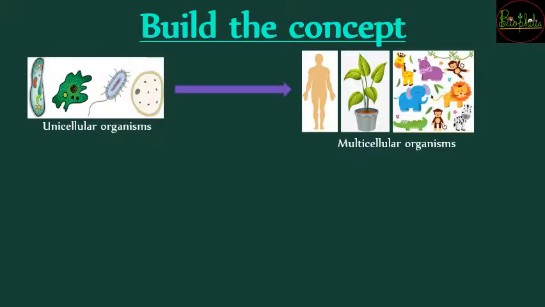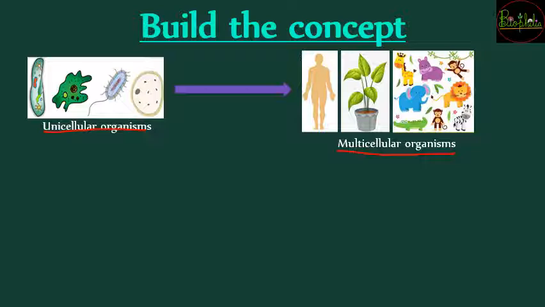So are you all ready to absorb the chapter very well? क्या सब तैयार है? So if yes, then let's get started by understanding this chapter from the very base. So यहाँ पे हम एक concept build करेंगे. That is, you can see over here there are two photographs. एक जो है unicellular organisms और दूसरे side पे है multicellular organisms.